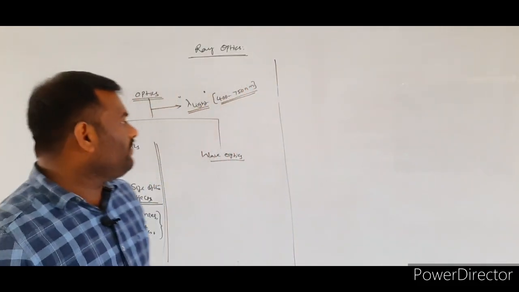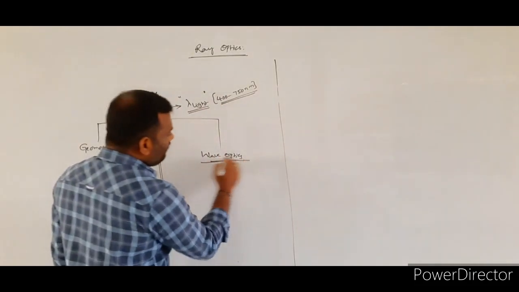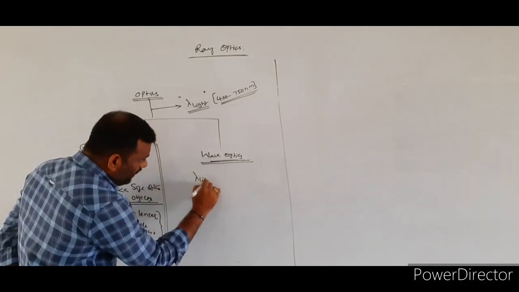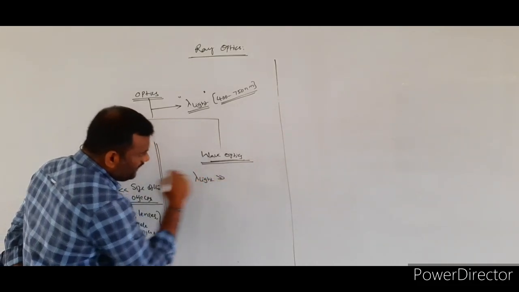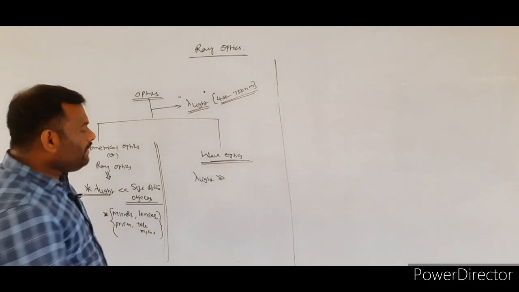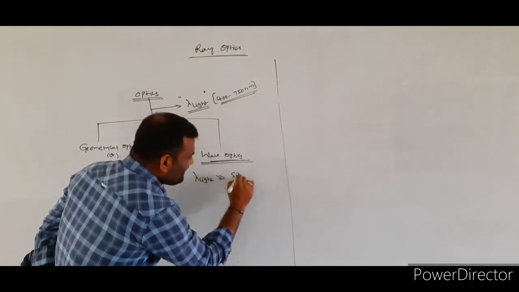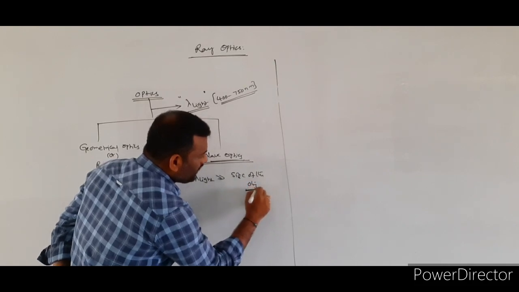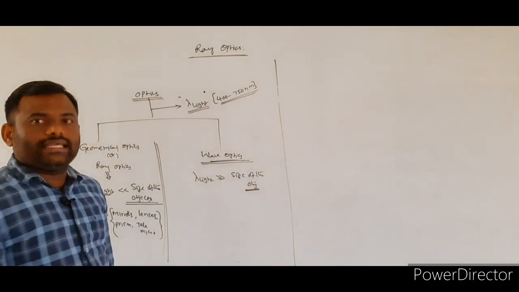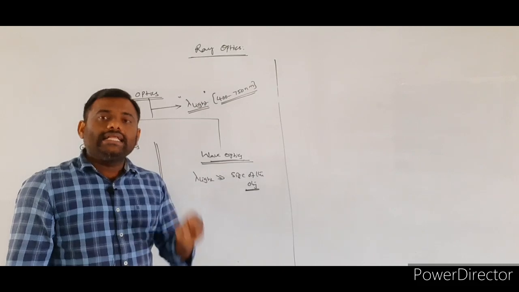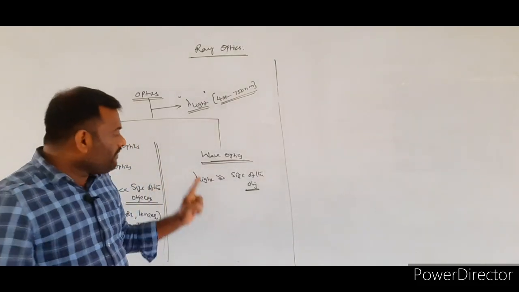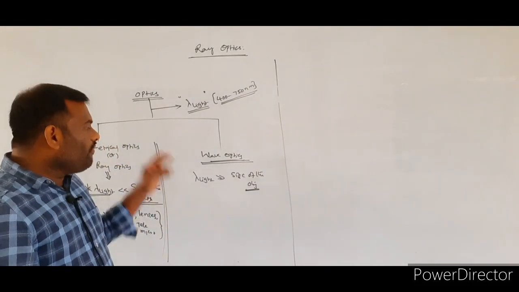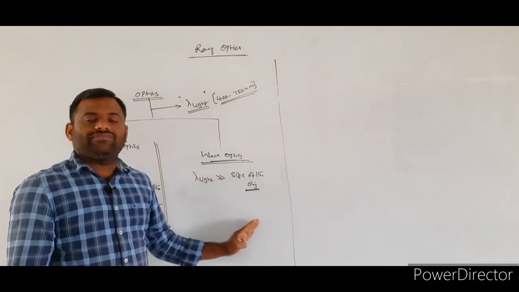Next, coming to wave optics. When is wave optics applicable? Whenever the wavelength of the incident light is very much greater than the size of the objects, then the corresponding branch of optics is called wave optics. In wave optics, the wavelength of the incident light is very much greater than the size of the objects.